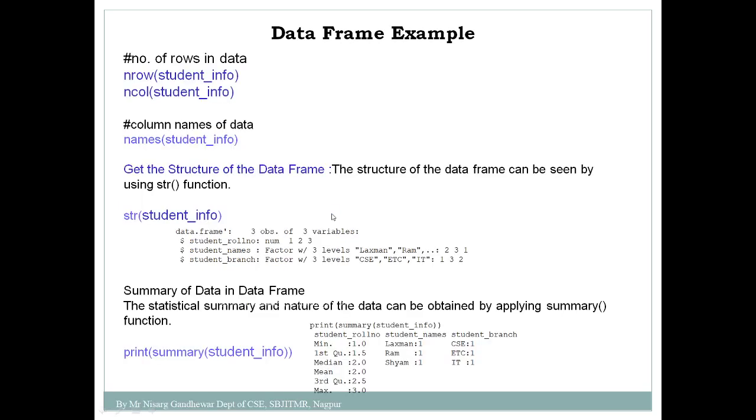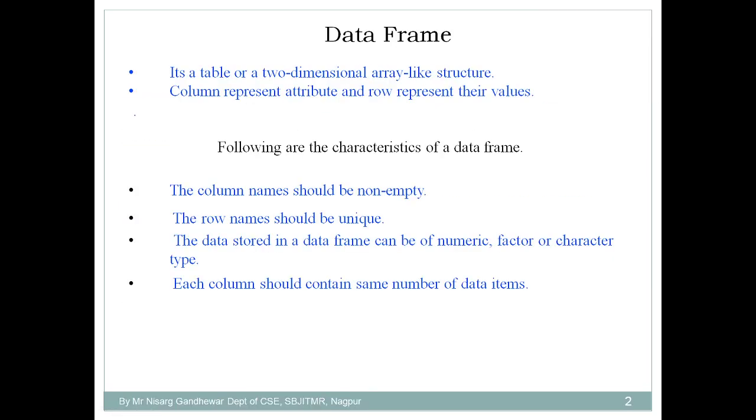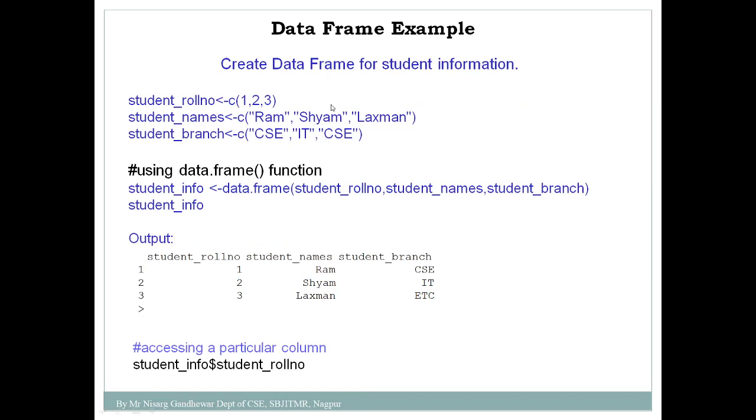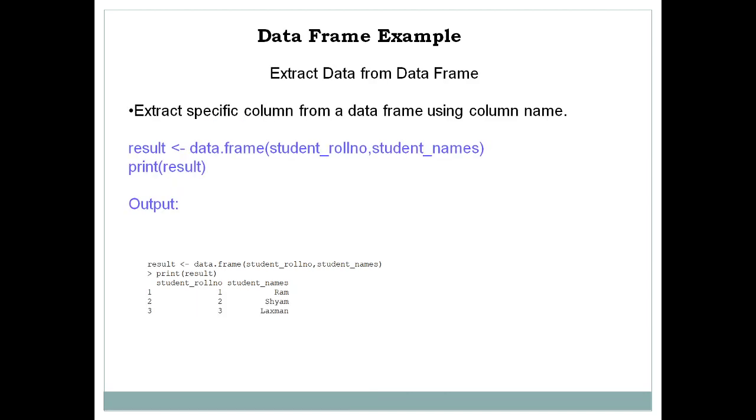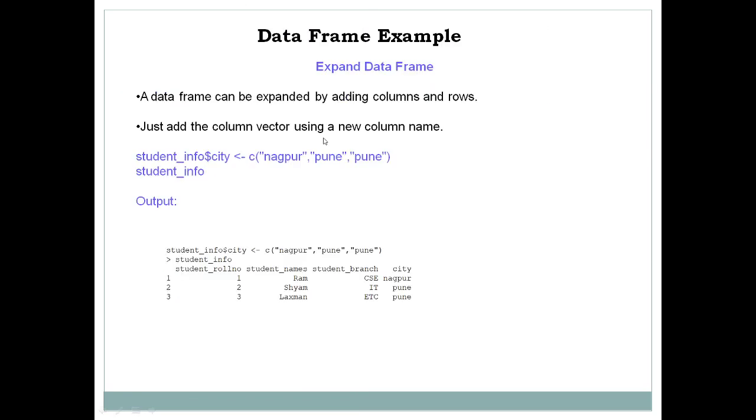So I hope you understand the concept of data frame. In this lecture we discussed what a data frame is, how to create a simple data frame, how to get a specific value, how to get the number of rows, how to get the number of columns, how to get the summary of that particular data frame, how to fetch a particular column from the data frame, and finally how to add a new column into an existing data frame. Data frame is a very useful concept. It is used mostly whenever you are dealing with a data set, whenever you are importing a data set from a CSV file or Excel file. Thank you.